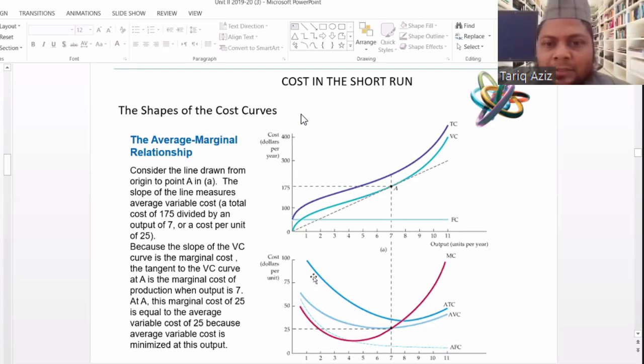Look at these cost curves. The MC curve is this red one. This is U type. Similarly, the average variable cost and average total cost. The shape of these curves will remain the same in all the given data.